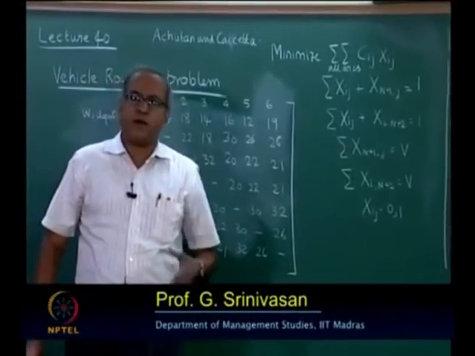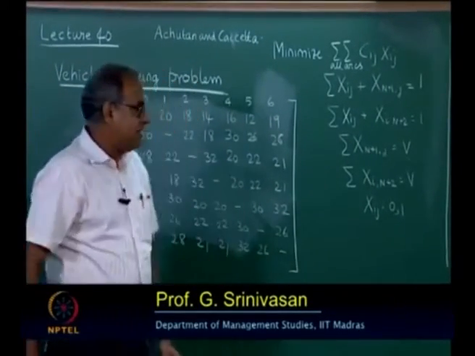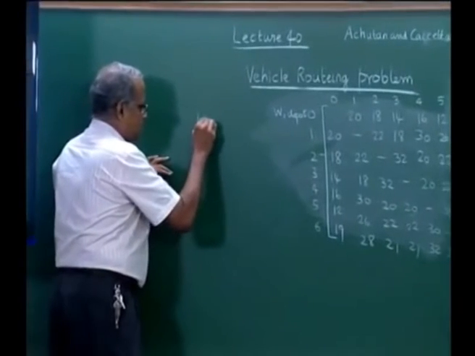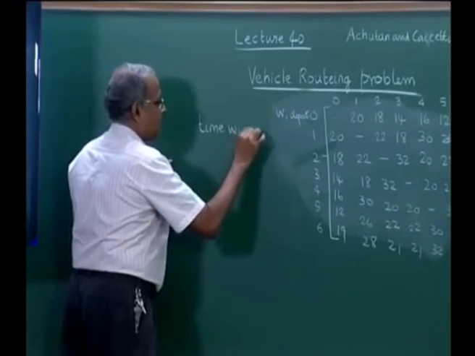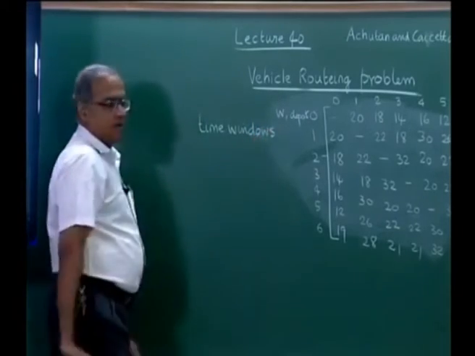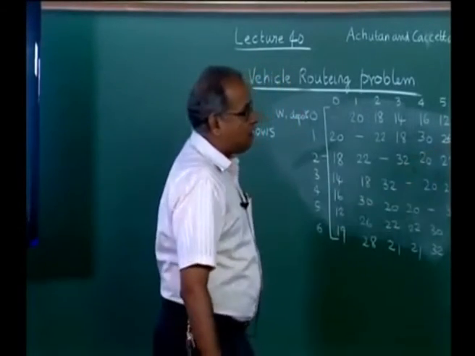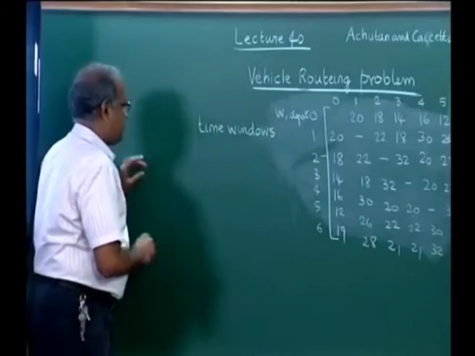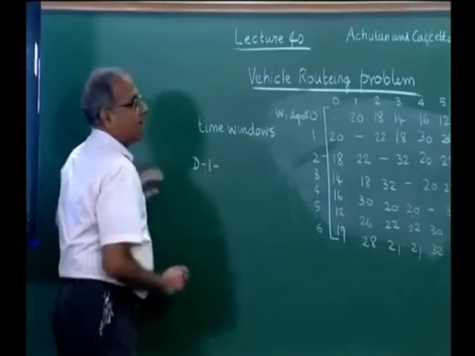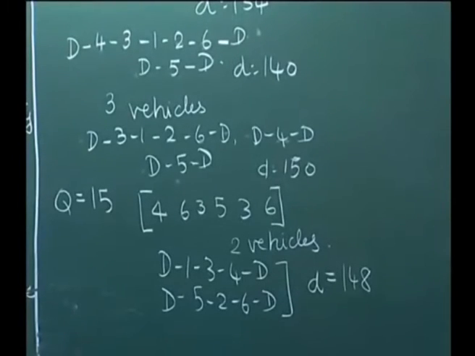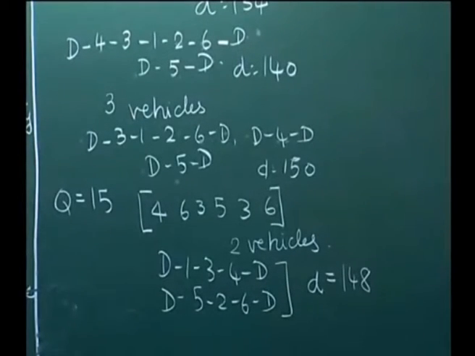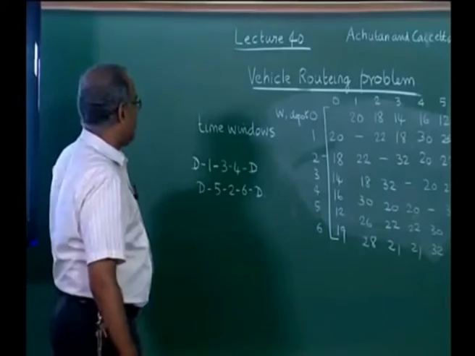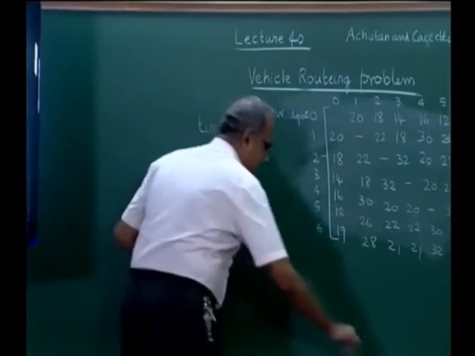One of the important requirements when we look at distribution is that in addition to all this, we have a situation which is called time windows. For example, if we look at the solution D 1 3 4 D and D 5 2 6 D. Now, let us assume that the solution is D 1 3 4 D and D 5 2 6 D. Now, the distance travelled will be D to 1 is 20.